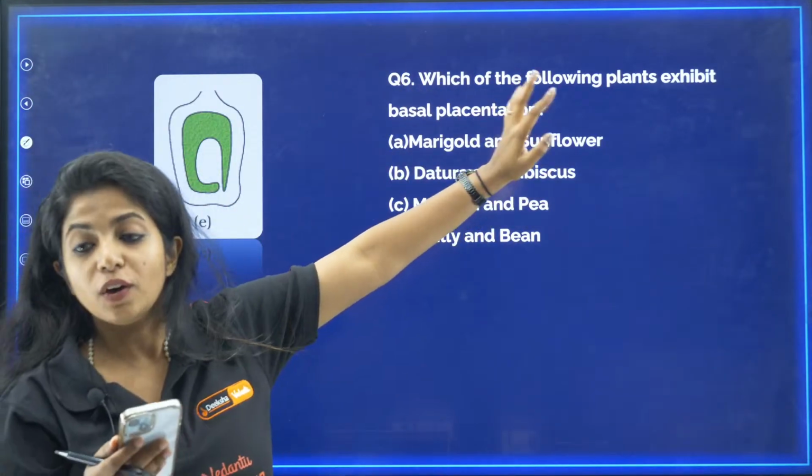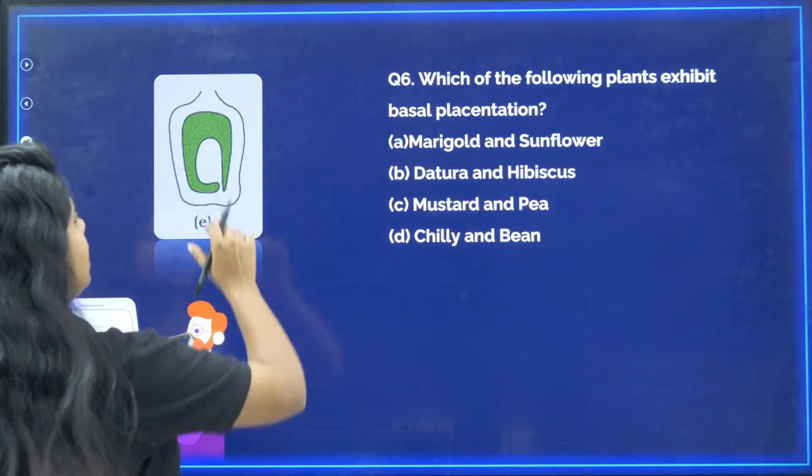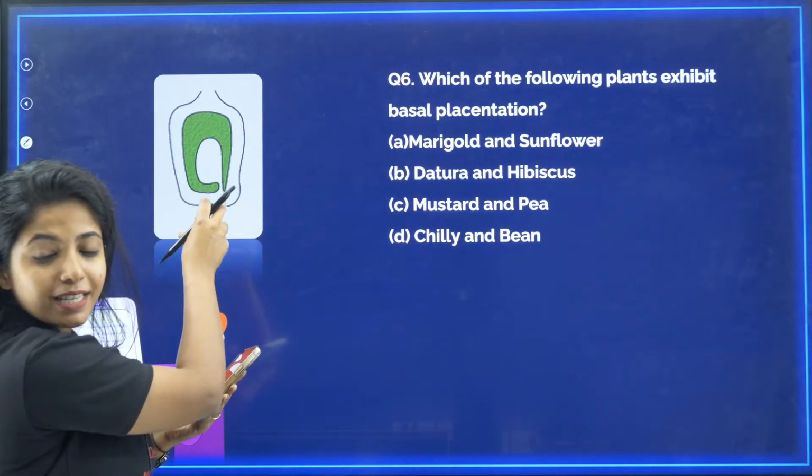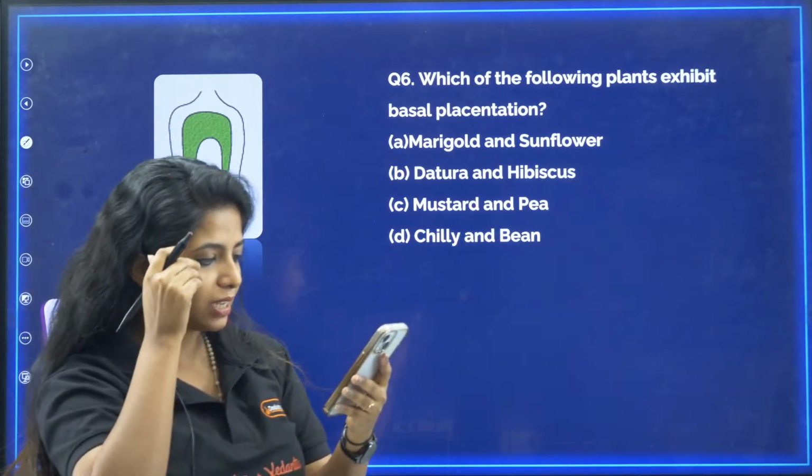Now question number 6. Which of the following plants exhibit basal placentation? Basal placentation is where you have the ovary and towards the basal side you would be having the placentation. Where do you see that?